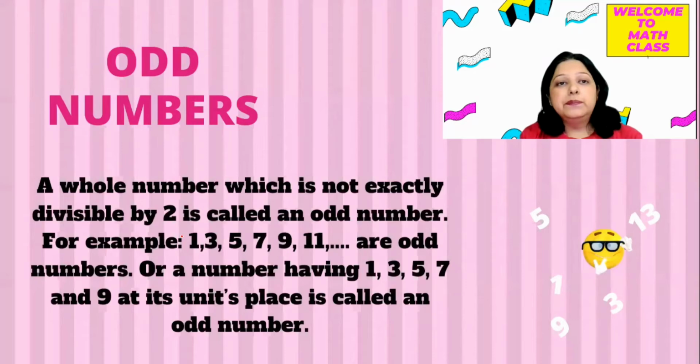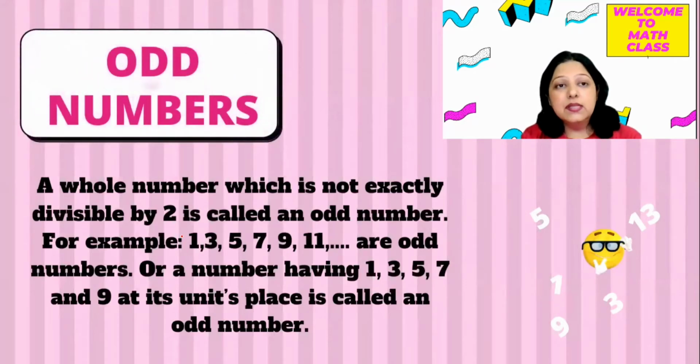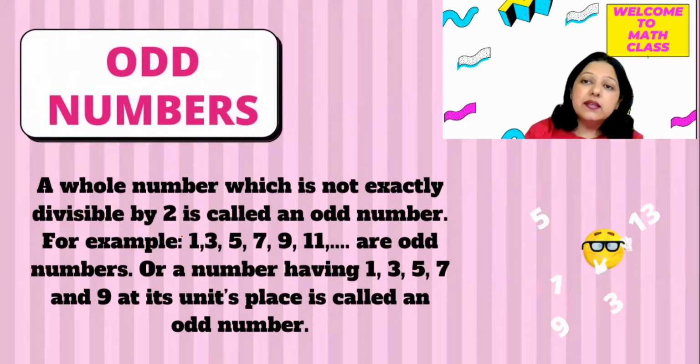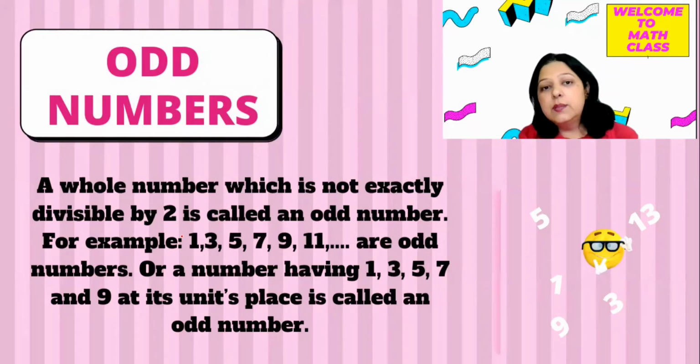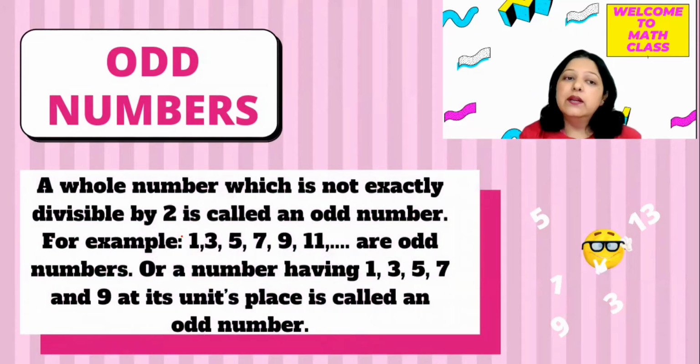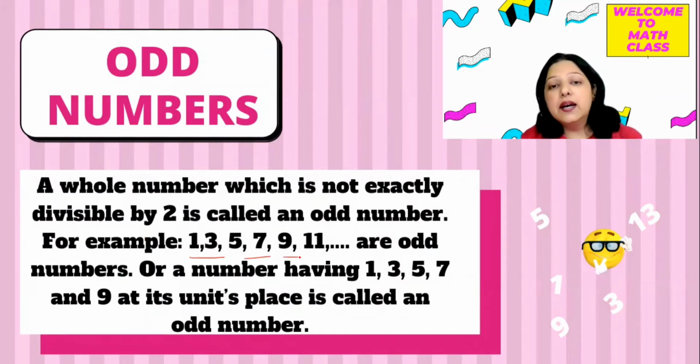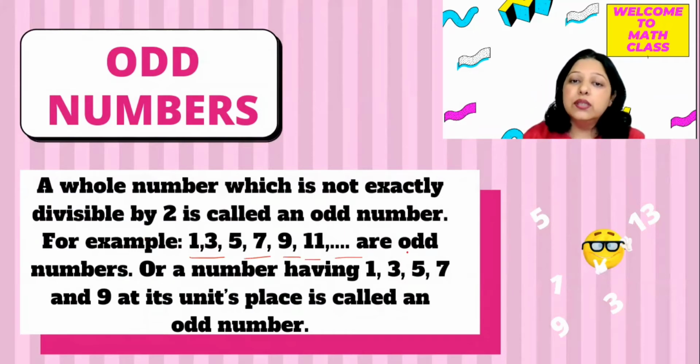Next type, odd numbers. अब जो even नहीं है वो क्या होंगे? Odd होंगे. A whole number which is not exactly divisible by 2 is called an odd number, like 1, 3, 5, 7, 9, 11, so on. These all are called odd numbers.